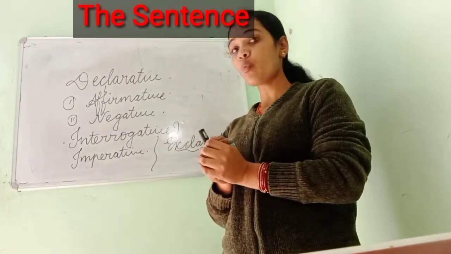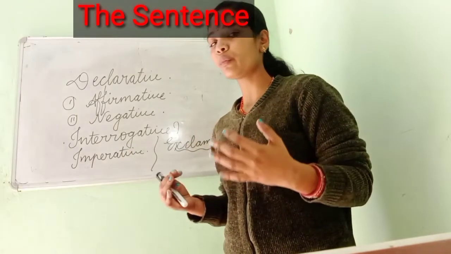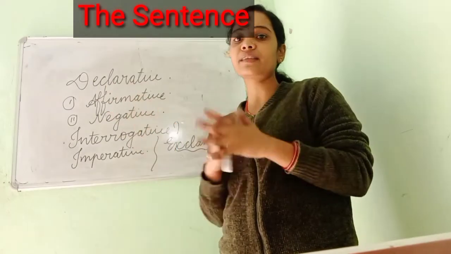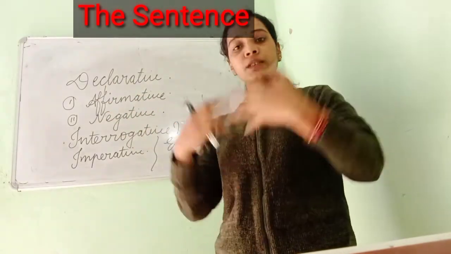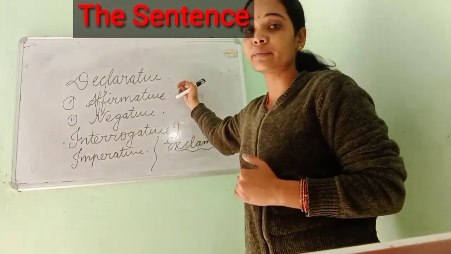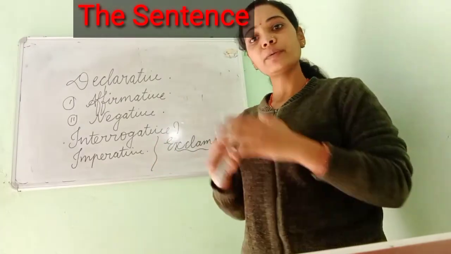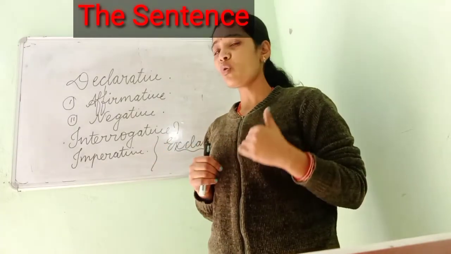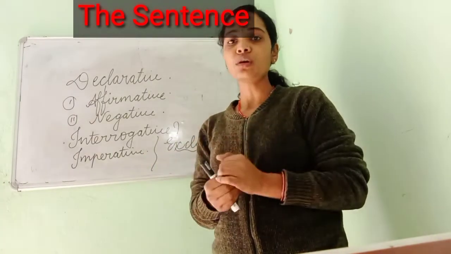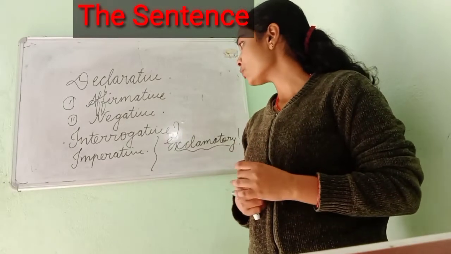It is used in sentences like, oh wow, what a beautiful watch it is. If I say what a beautiful watch it is, that is an exclamatory sentence. I can change it into a simple declarative sentence, that it is a very beautiful watch. That will be included in declarative, affirmative. But when we say what a beautiful watch it is, that will be exclamatory. Oh, he came again. That will also be an exclamatory sentence. So these are the types of sentence which we had to study.